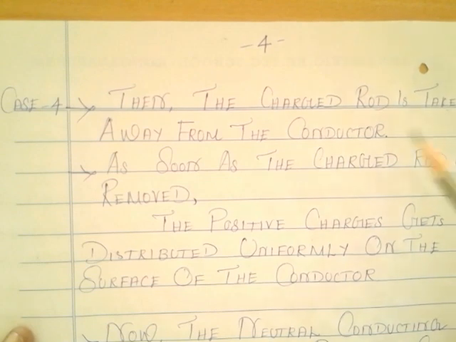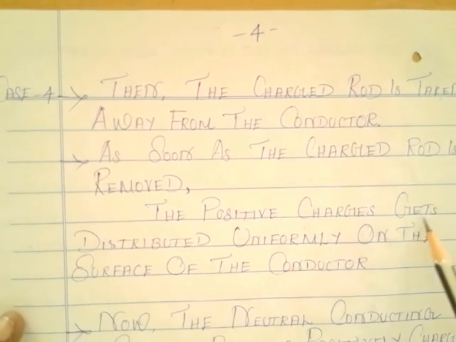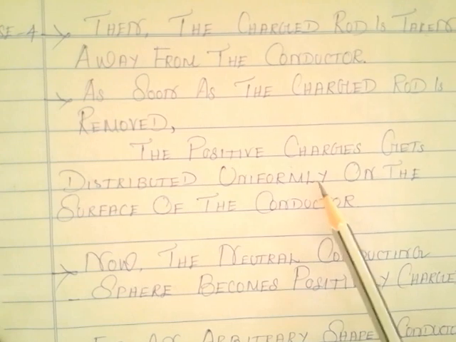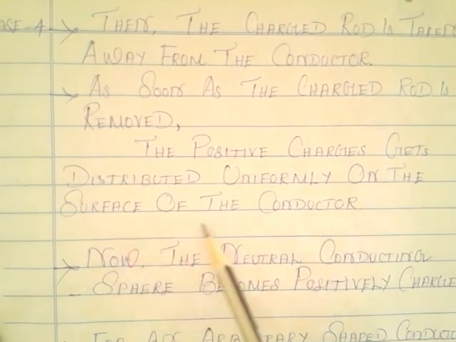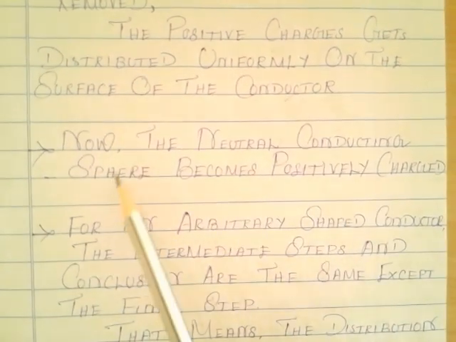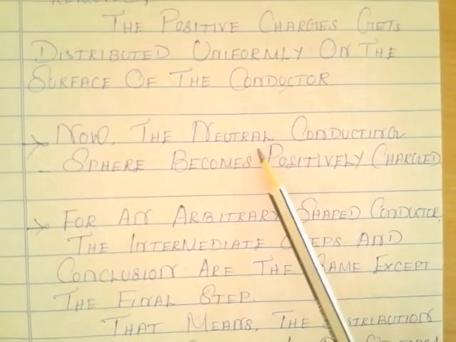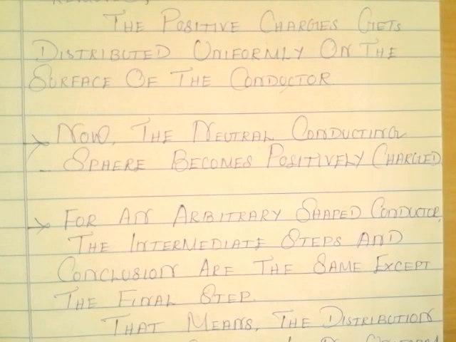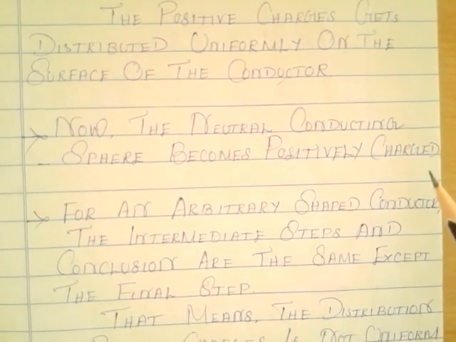The charged rod moves away from the conductor, and then the positive charges get distributed uniformly on the surface of the sphere. Now the neutral conducting sphere becomes positively charged.